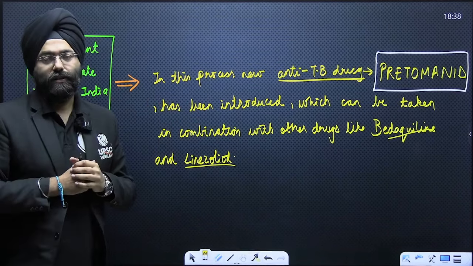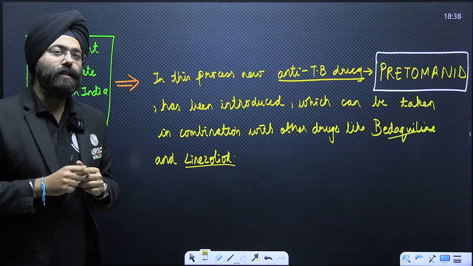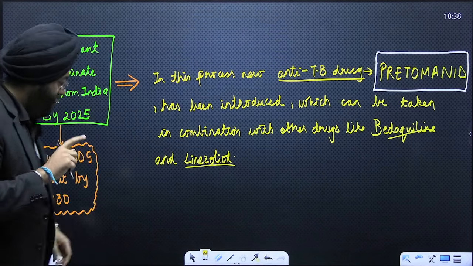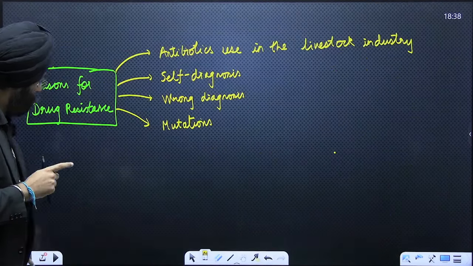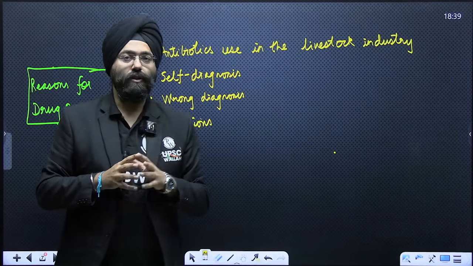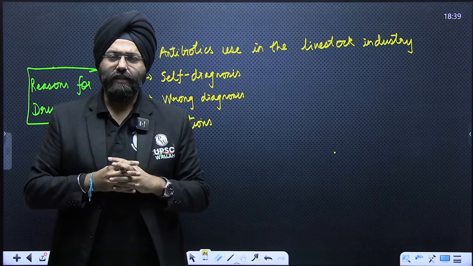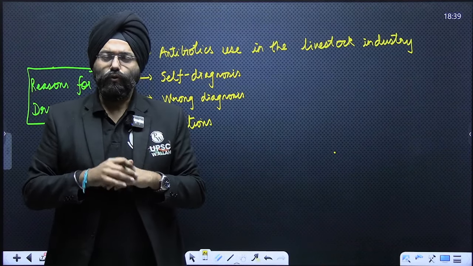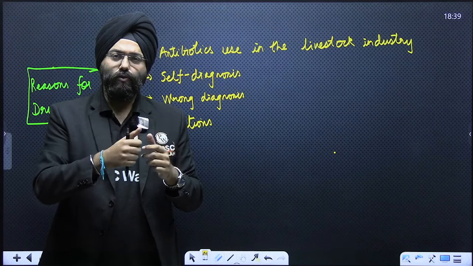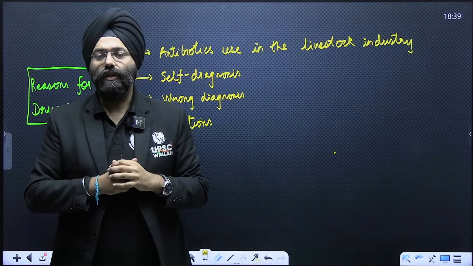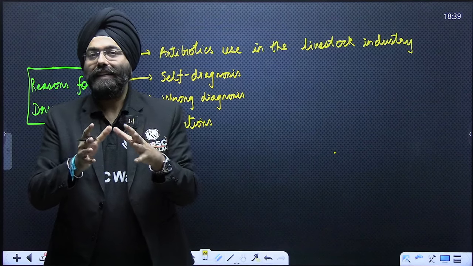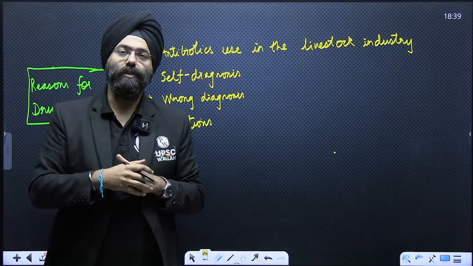Another thing that can be asked is what the reasons are why multi-drug resistance develops in the body, due to bacteria that are resistant to the drugs. Now see what happens. First, antibiotics used in the livestock industry. Very often, various articles have shown that in livestock industries, chickens and others are subjected to injections of antibiotics so that their weight increases, which is of commercial use to the industries.